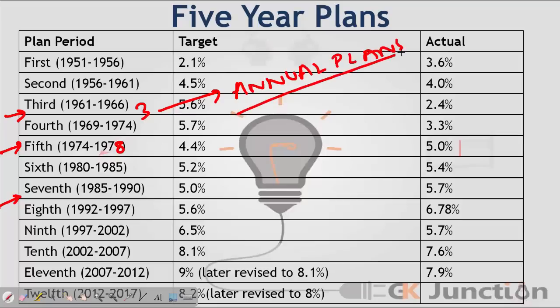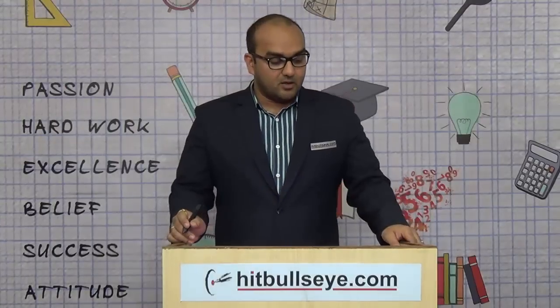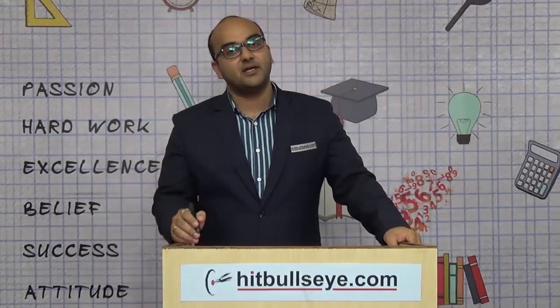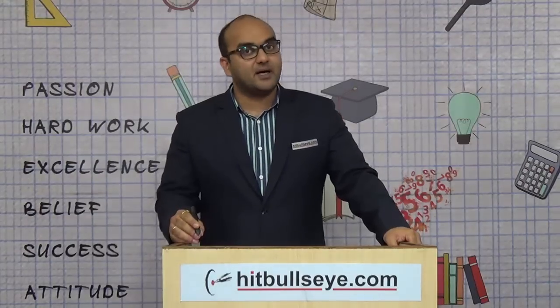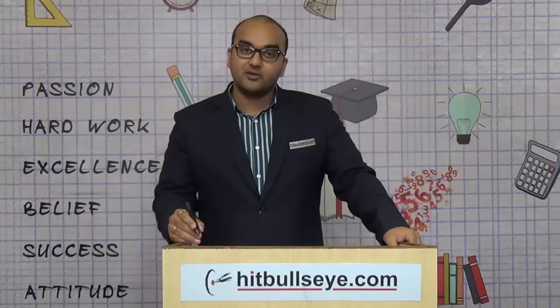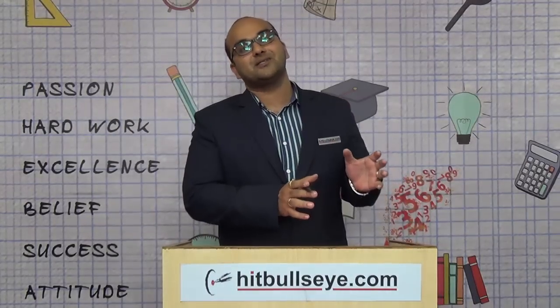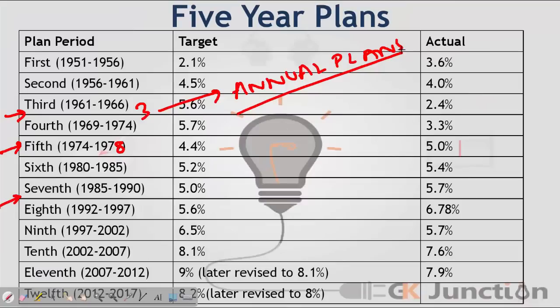The concept of the 5-year plan was abandoned for some time because we saw 2 major wars that India had to face, first against China in 1962 and then against Pakistan in 1965. Because of this, a lot of financial resources were diverted towards our war effort. That is why the targets fixed in the 3rd plan were abandoned for some point in time. So we had targets only for 1 year, and we had 3 such years back to back.